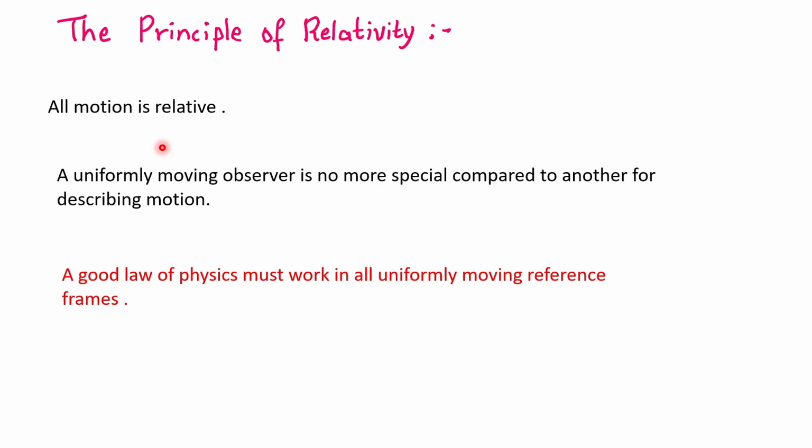If a law of physics is a good law, it better work in multiple reference frames, right? I wrote down an equation. The equation works when I conduct an experiment in my laboratory, but it does not work if I conduct the same experiment on the Moon or in an International Space Station. In such a case, the equation I wrote down is not a good one. Right? So a good law of physics must work in all uniformly moving reference frames. By the way, uniformly moving reference frames are also known as inertial frames. I'll be using that word from here on.